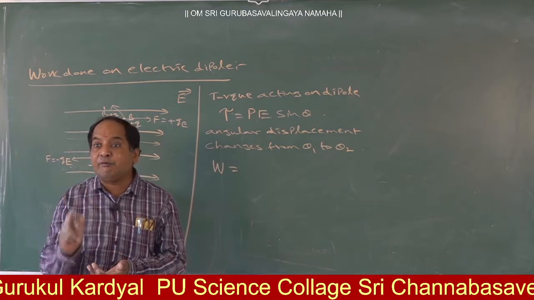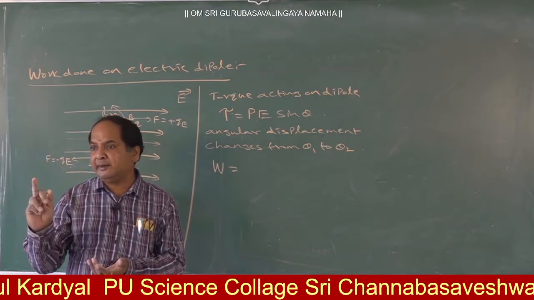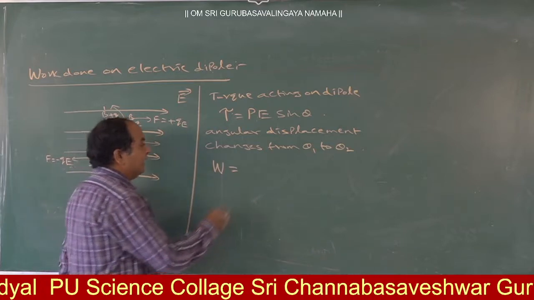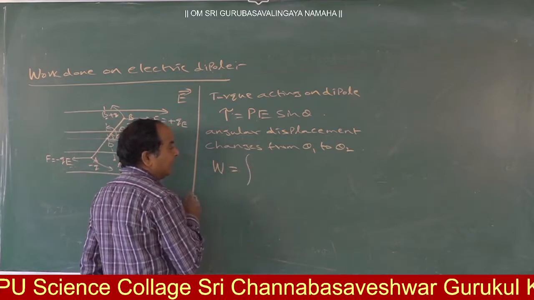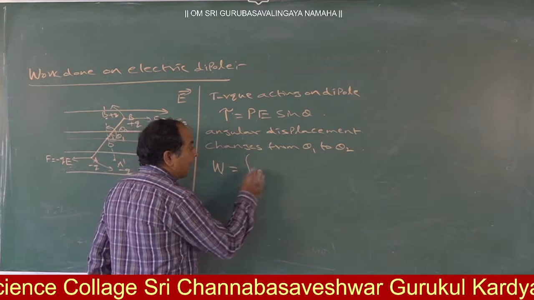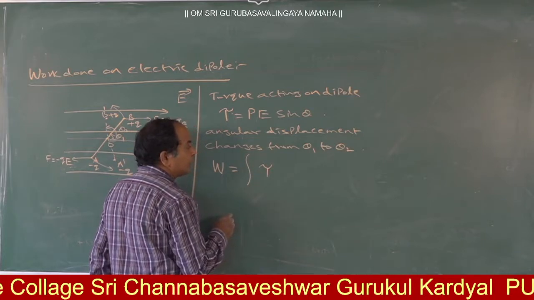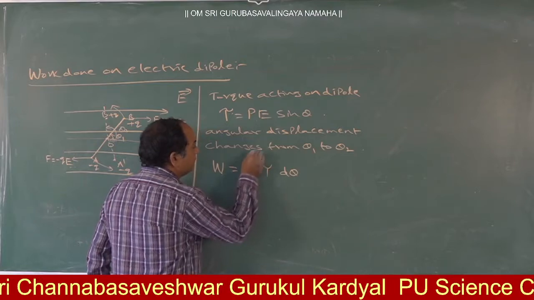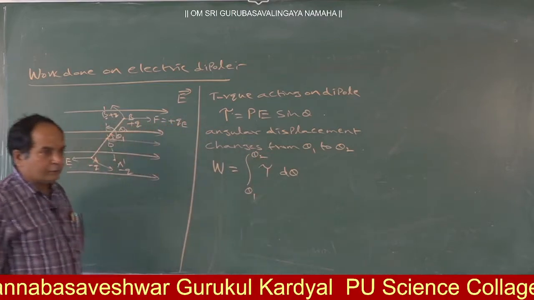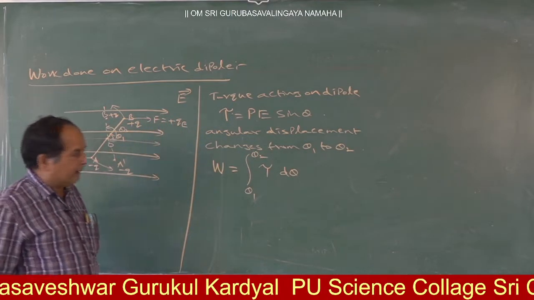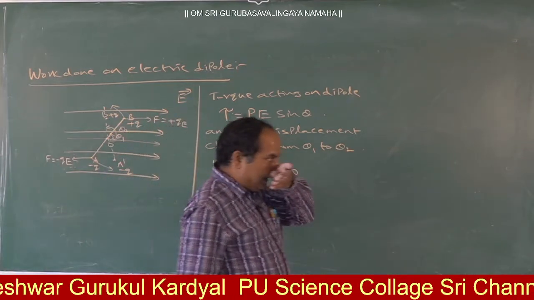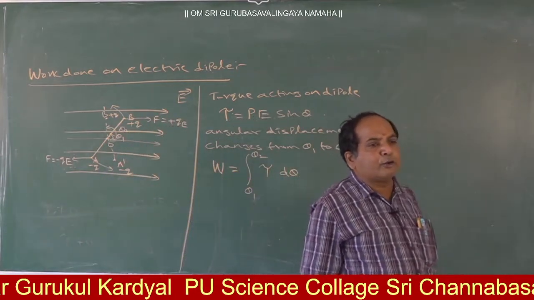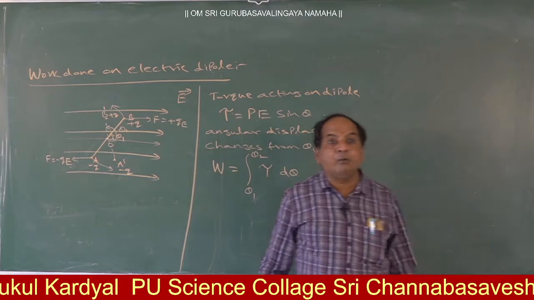Integral F dx. Like that, here integral, instead of F we have tau, instead of dx we have d theta. Theta changes from theta 1 to theta 2. So W is equal to integral theta 1 to theta 2 tau d theta.